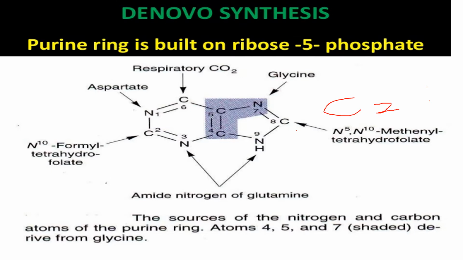So folic acid, glycine, aspartate and the amide nitrogen of glutamine contribute their nitrogen and carbon for the synthesis of the purine ring, mainly adenine and guanine.